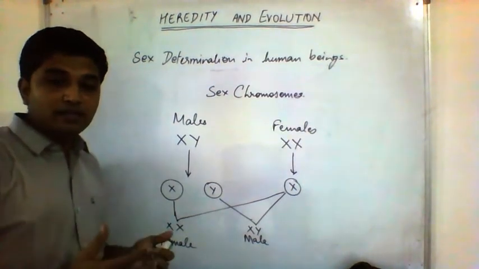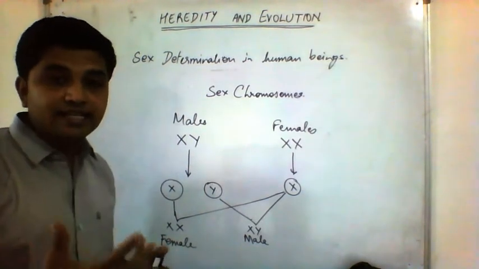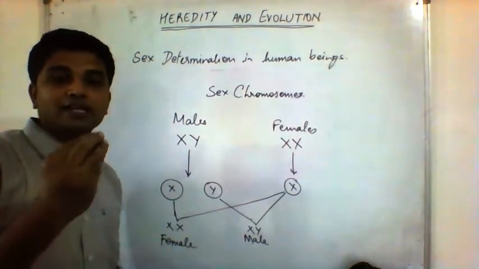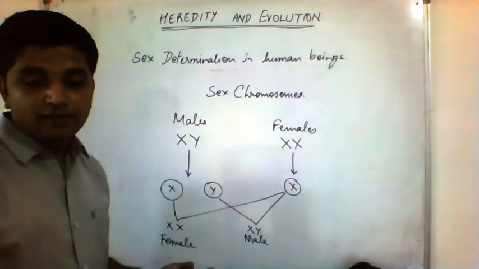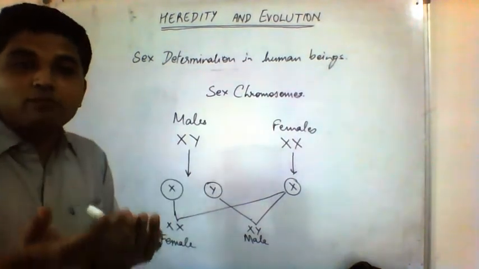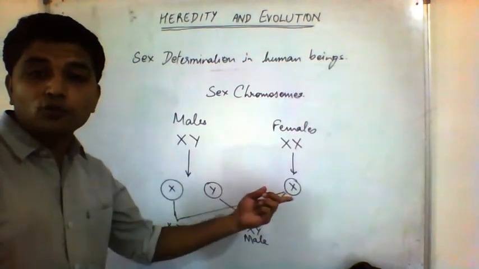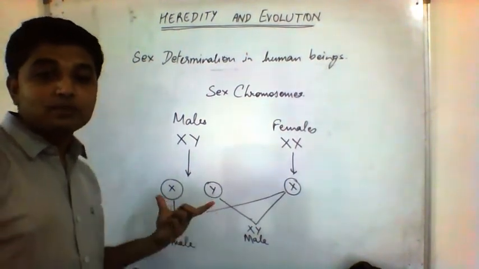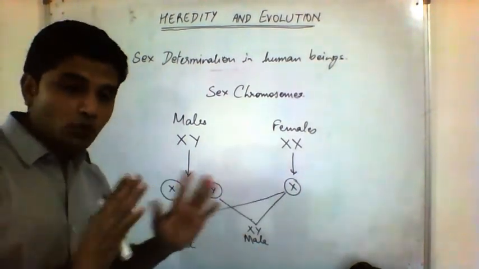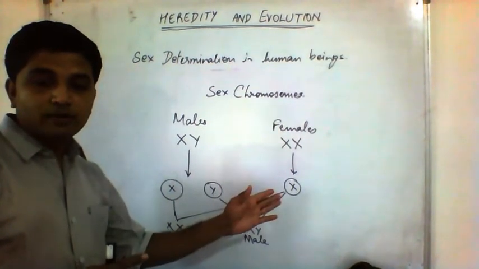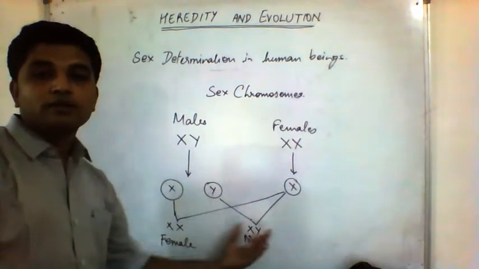So males and females, whether my child will be a boy or a girl, who decides that in the case of human beings? Not any children, not any food items that we eat, not anything that we smell or where we live. In human beings, whether my child will be a boy or a girl is determined by the sperm that is going to fuse with the ovum. It is the sperm that decides whether the child will be a boy or a girl, because the ovum is surely going to be X type. It is actually the type of sperm cell that fuses with the ovum that determines the sex of